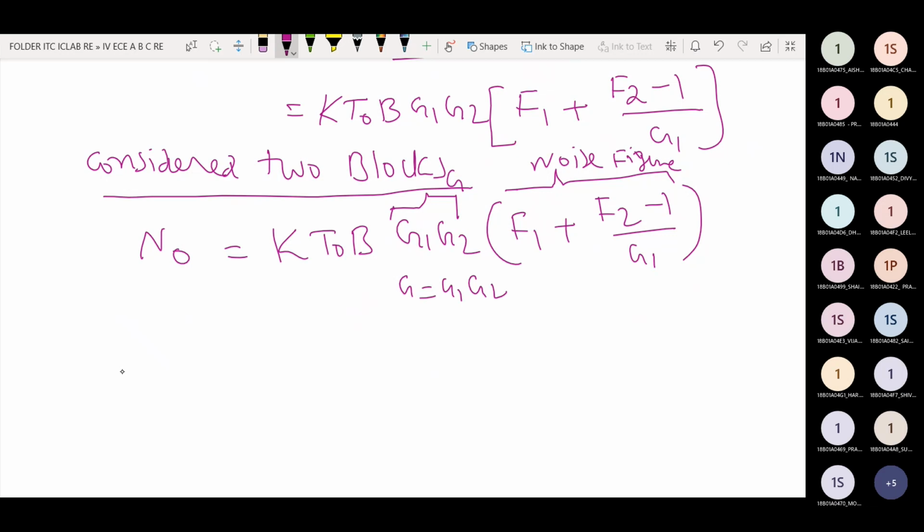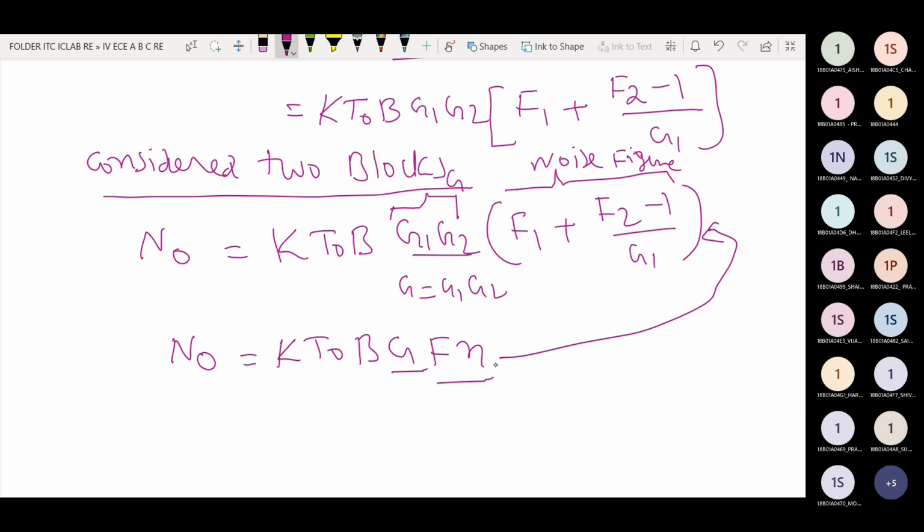In a complete receiver communication system, we know that N naught, already derived for the first stage, is K T naught B G Fn. Compare this one with this one. Here G is equal to G1 into G2, and Fn is equal to F1 plus F2 minus 1, where the number of stages N is equal to 2.